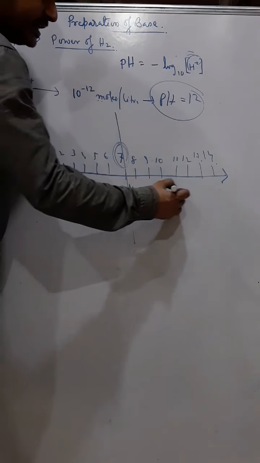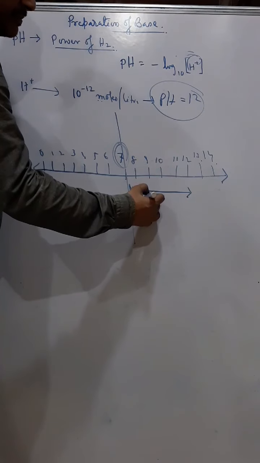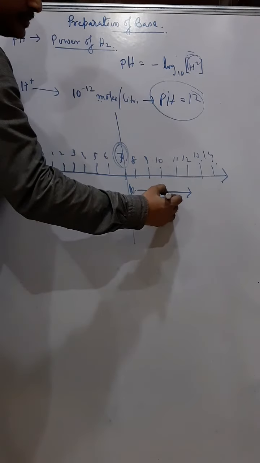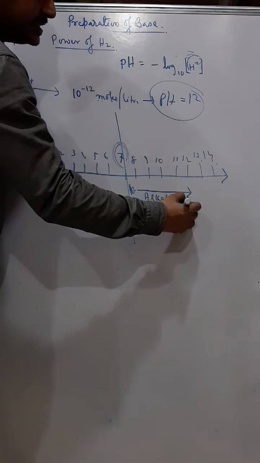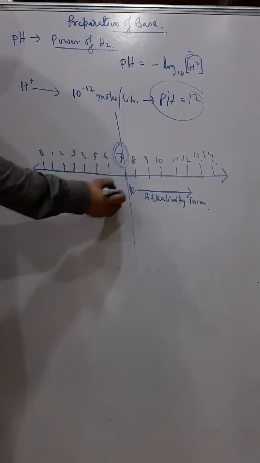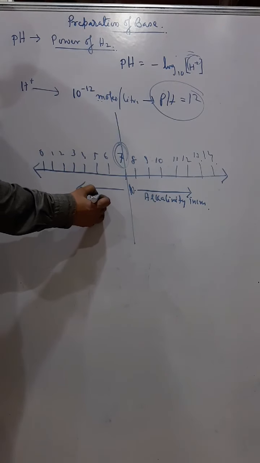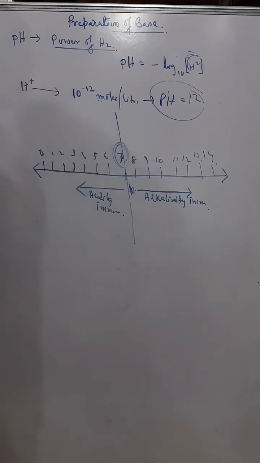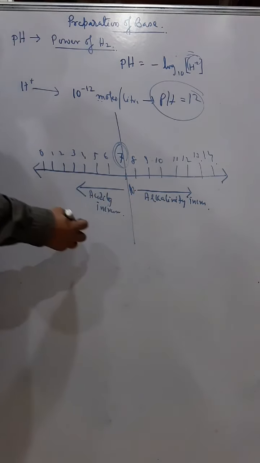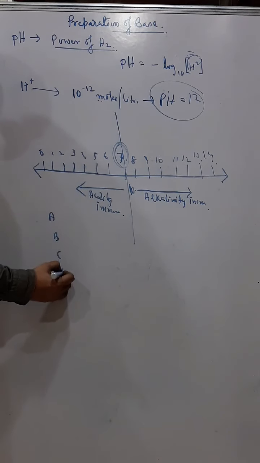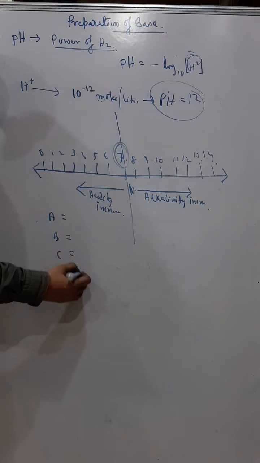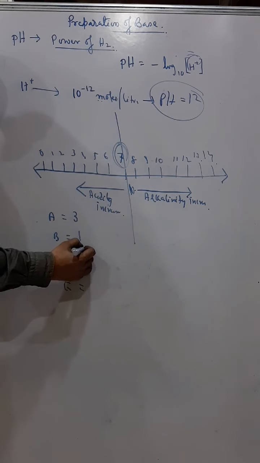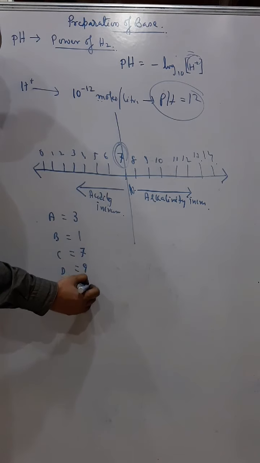Now as the pH increases, its basicity, alkalinity, increases, and as the pH decreases, its acidic nature, acidity, increases. So suppose you have A, B, C, D, E. We have a pH value say 3, and then you have a pH value 1, then you have 7, then you have 9, and you have 14.